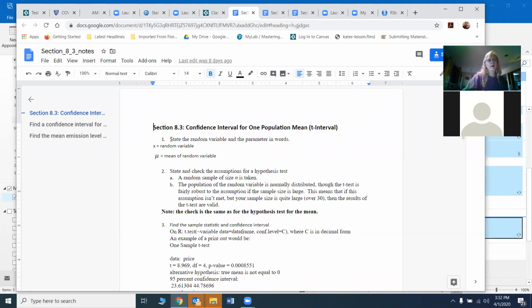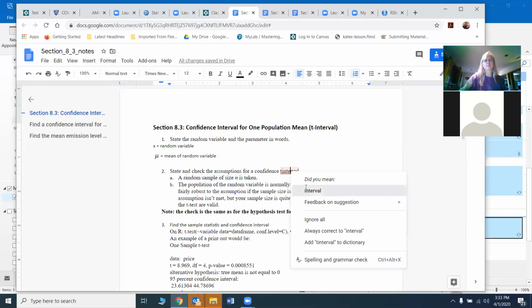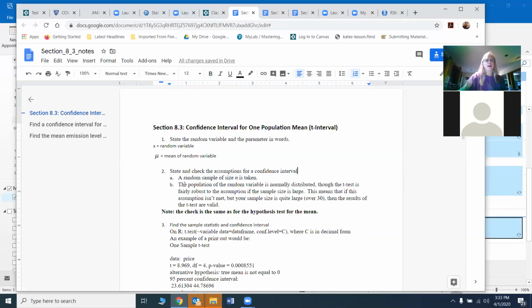Just as before, all of these confidence intervals work the same way. You state your random variable and parameter in words, and then you state and check assumptions. These assumptions are the same as the ones in the hypothesis test. Every single one of these is going to have a random sample of size n taken. The only other assumption is that the variable has to be normally distributed.